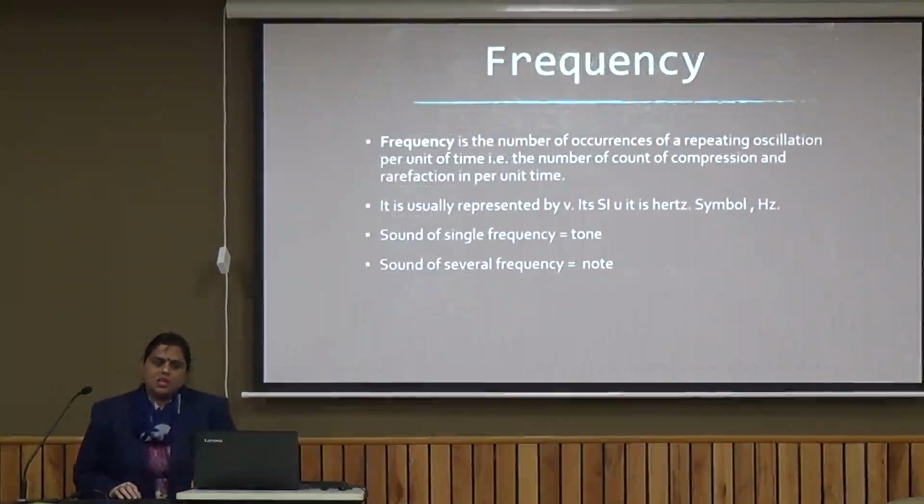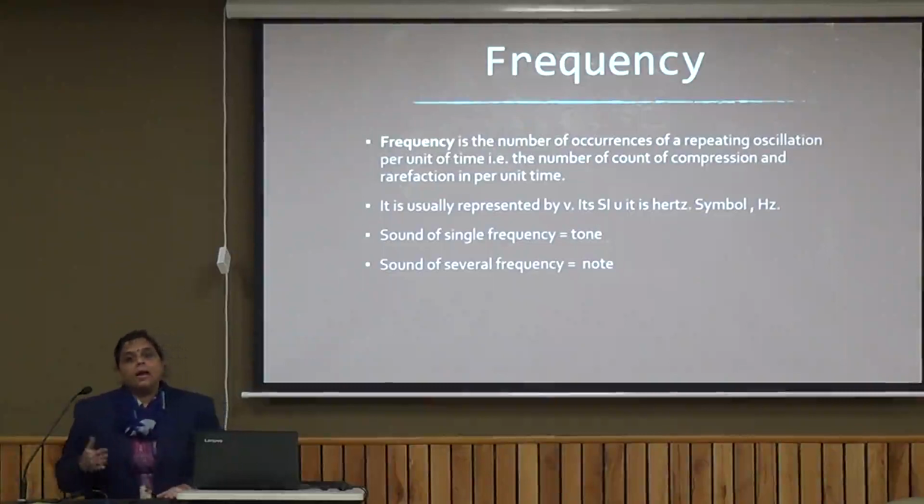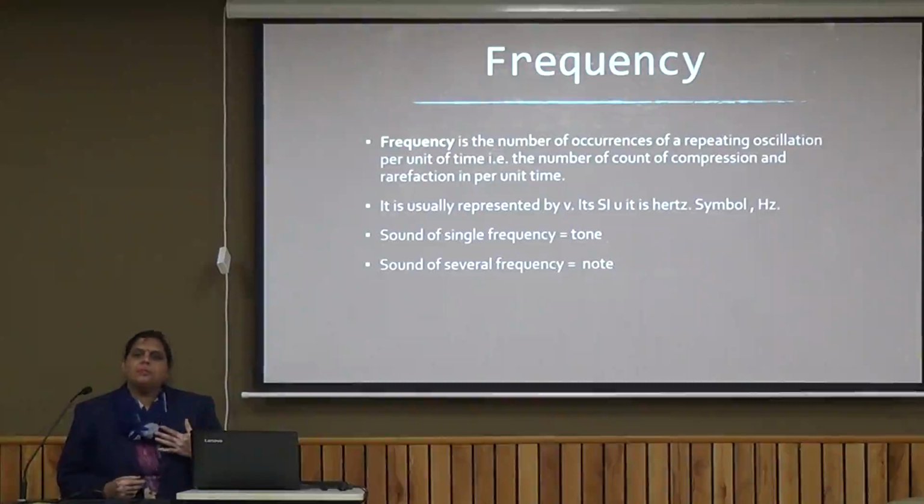Now what is frequency? Frequency is the number of occurrences of a repeating oscillation per unit time. The number of counts of compression and rarefaction per unit time. It means actually the number of times an event happens. If I am banging the table, how many times do I bang it in a second? If I am banging it say 10 times, so the frequency will become 10. Frequency is how frequently the event is happening. Now since it is dependent on time, frequency is related to time period, and frequency is given by 1 upon the time period. Its unit is hertz.